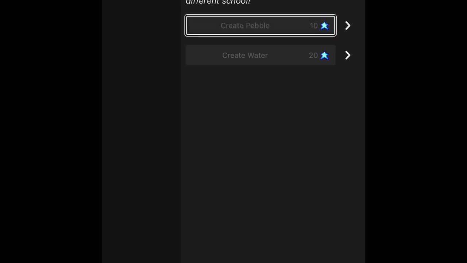Create Pebble, 10 mana. It would be great if any sounds could be added so I can know if I'm doing it or not. Expand. Tip: you can find more spells by pressing the Create Pebble 10 mana button. Looks like I don't know if I did or didn't do it. See? Expand. Create water, 20 mana.